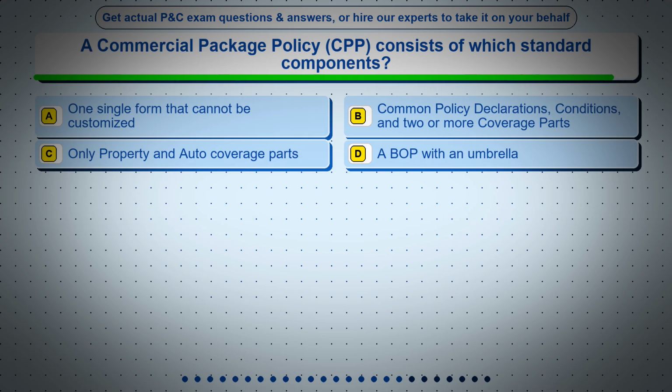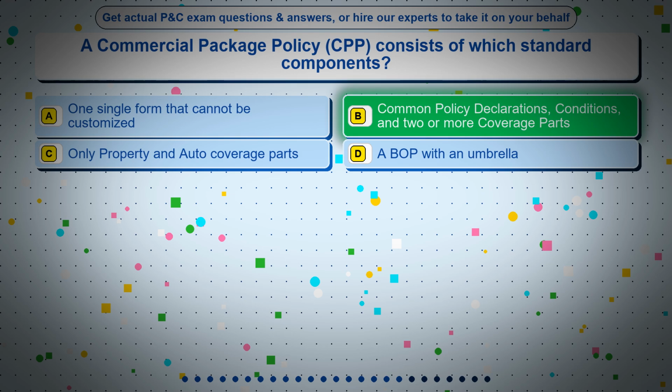Question 18. A commercial package policy, CPP, consists of which standard components? Option A, one single form that cannot be customized. Option B, common policy declarations, conditions, and two or more coverage parts. Option C, only property and auto coverage parts. Option D, a BOP with an umbrella. The correct answer is option B, common policy declarations, conditions, and two or more coverage parts.